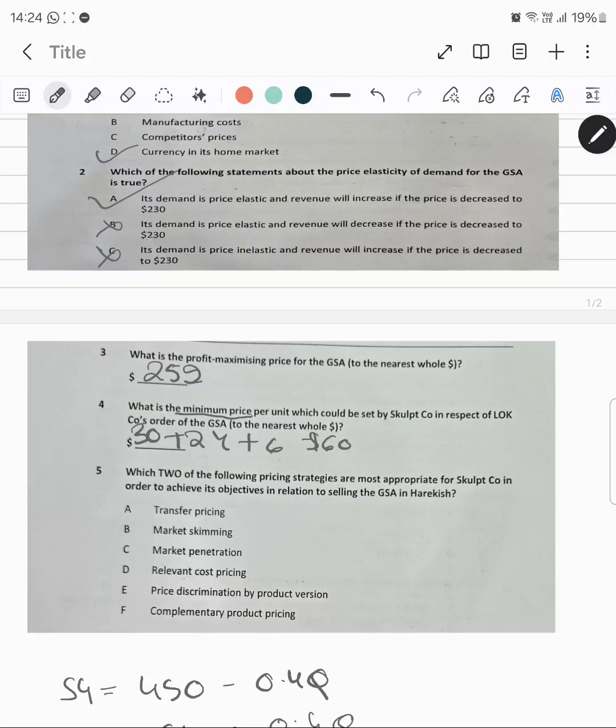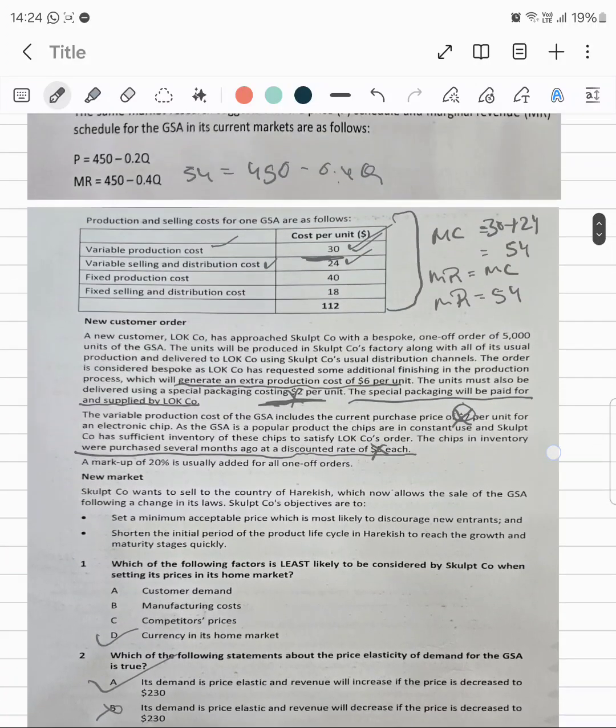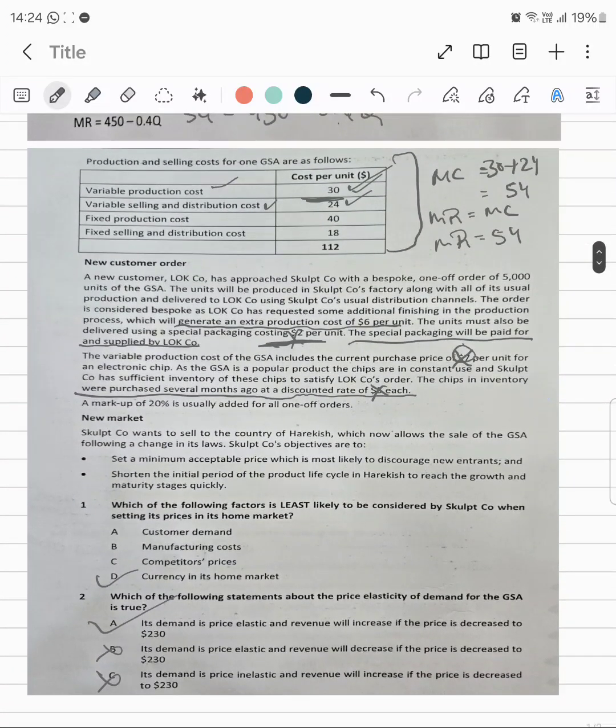Now, which two of the following price strategies are most appropriate for Skulpt company in order to achieve its objective in relation to selling the GSA in Harikesh? Let me read this information about Harikesh. Skulpt company wants to sell to the country of Harikesh, which now allows the sale of GSA following a change in the laws.